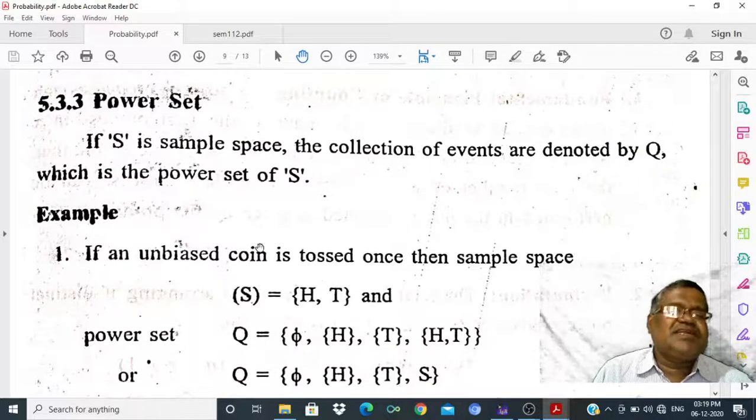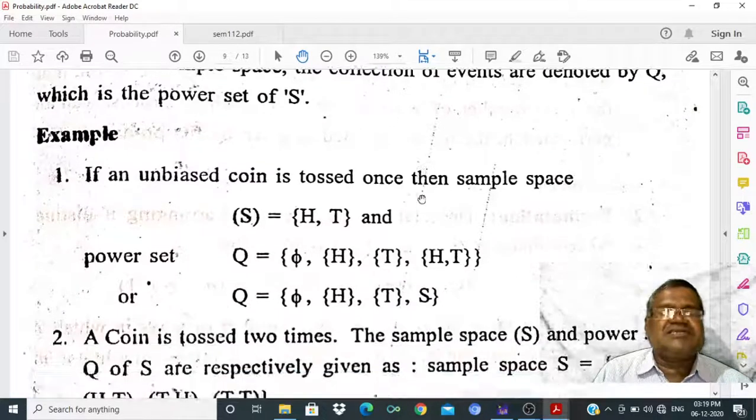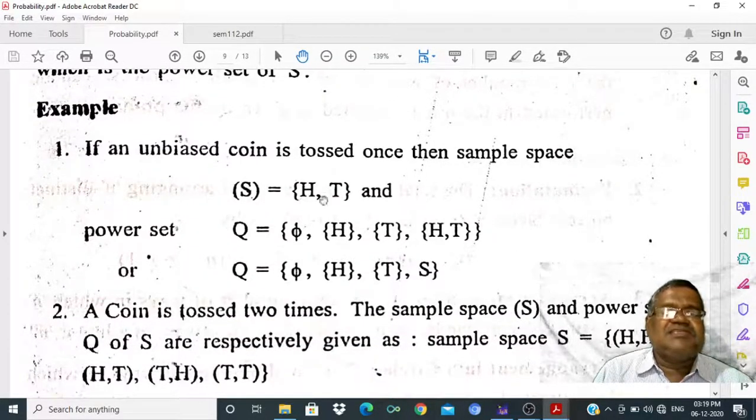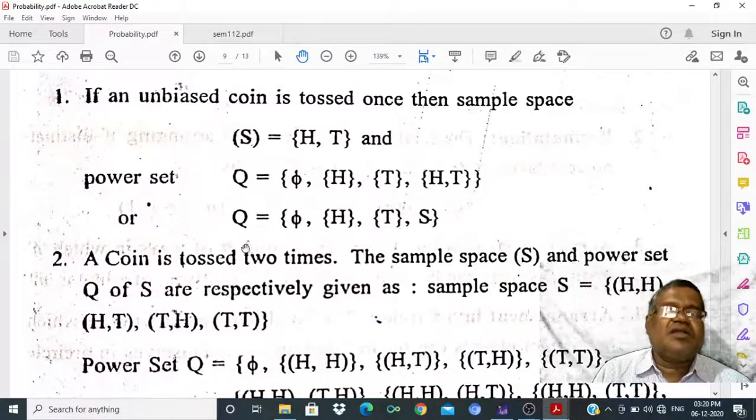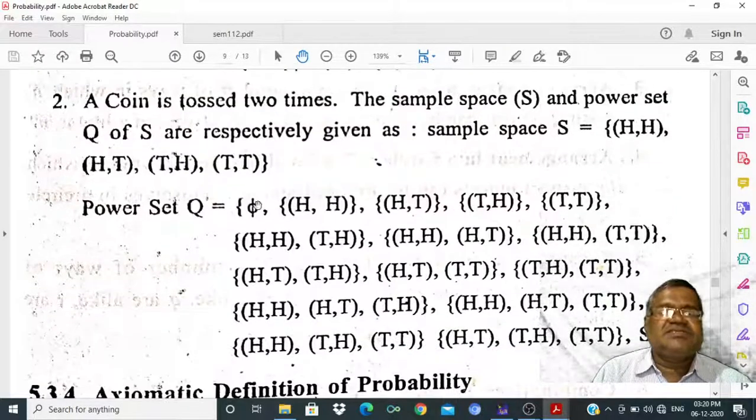Here the collection of events is denoted by Q, which is the power set of S. If S is a sample space, Q is the collection of events. Here, if the sample space is S = {H, T}, the power set is {phi, {H}, {T}, S}, so Q is equal to that. S is the sample space. A coin is tossed 2 times. This is our power set, all possible outcomes.